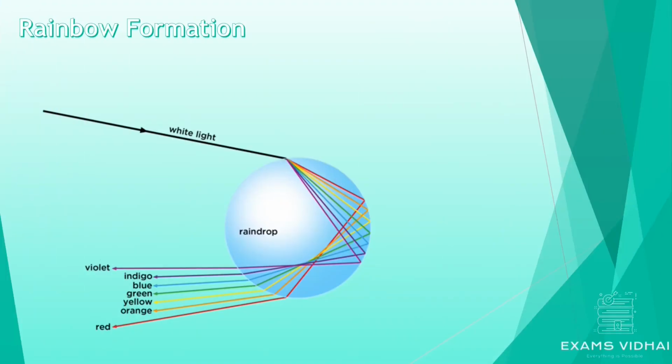Here we will understand how rainbow formation takes place and how the phenomenon of dispersion is involved in it. Before starting, let's recall some observations you must have made if you have seen a rainbow. A rainbow is generally formed after a little shower of rainfall and in the presence of sunlight. If you have carefully observed, the sun is always in the opposite direction to the rainbow.